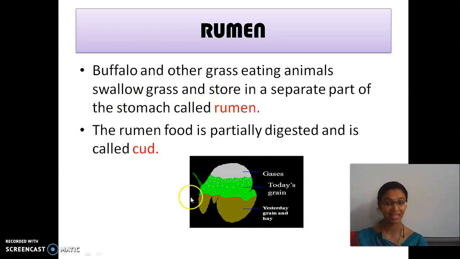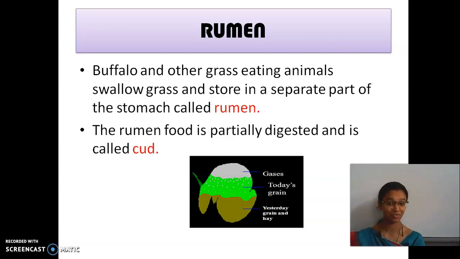Yes, this is the structure of the rumen. The food in the rumen is partially digested and is called cud. First they bite it, chew it for 2 to 3 times, and the complete digestion does not take place there. They send it as it is to the rumen and store it. That partially digested food is called cud, C-U-D.